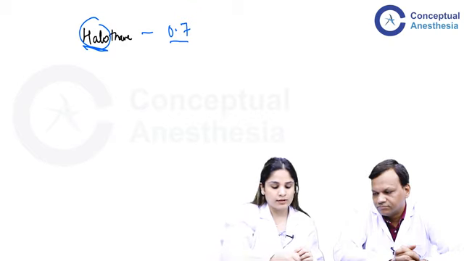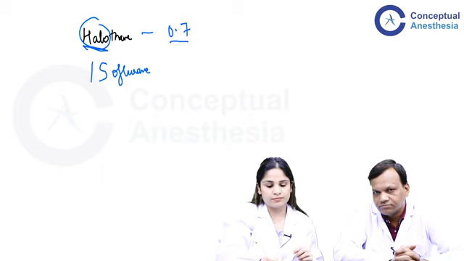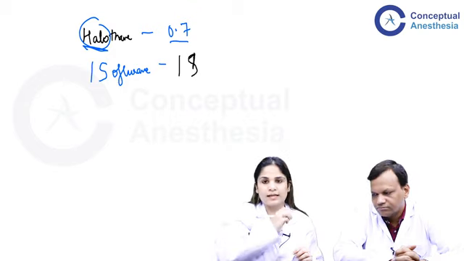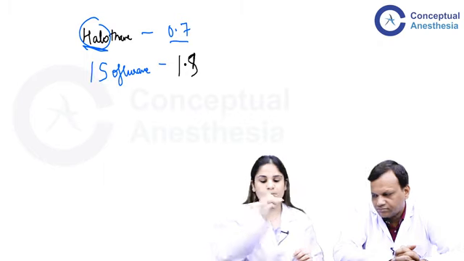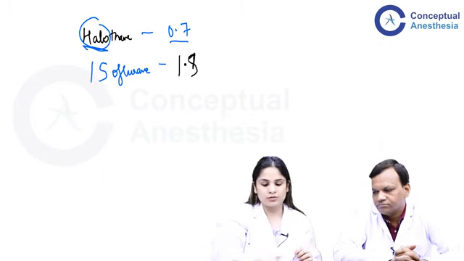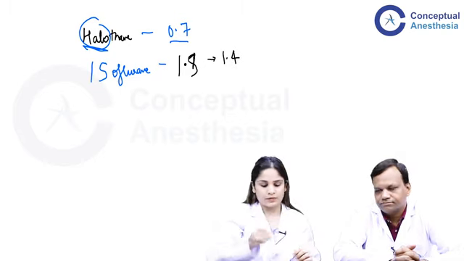The next we go for is isoflurane. Now see how I am writing isoflurane. I am writing the first two letters like this and then I write isoflurane. Why have I written the first two letters like this? I'll write the same thing over here. I and S, and then I just add one small line over here and a point here. So this looks like a 4. So the MAC of isoflurane is 1.4.